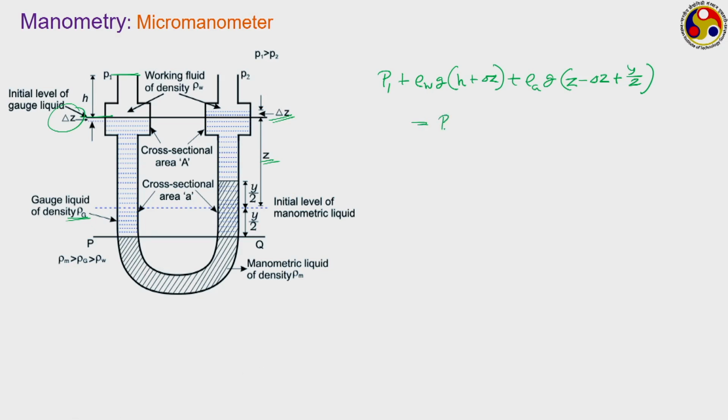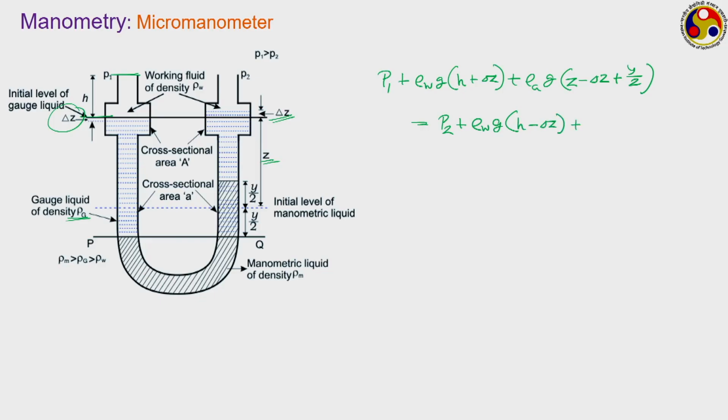On the right hand side we have P2 plus a column of the working fluid, rho w g into how much is the height of the working fluid? There is an increase in the height of the gauge fluid by an amount delta z. So, that much reduction has taken place on the working fluid side. So, that is h minus delta z.